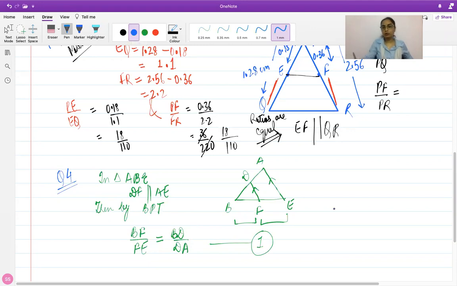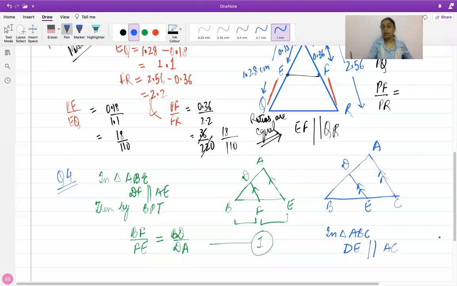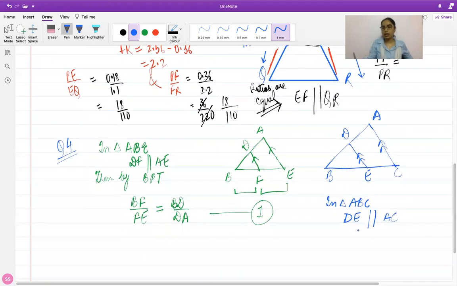Along with this, I'm going to take the whole triangle ABC, and in this particular triangle, I've got DE parallel to the base of the triangle. So in triangle ABC, the line which is parallel is DE, and it's parallel to the side AC of the triangle.